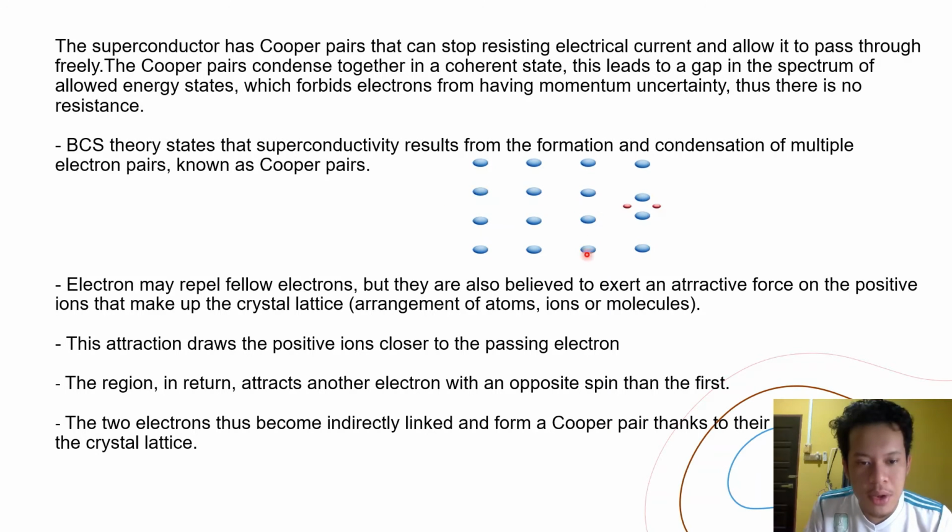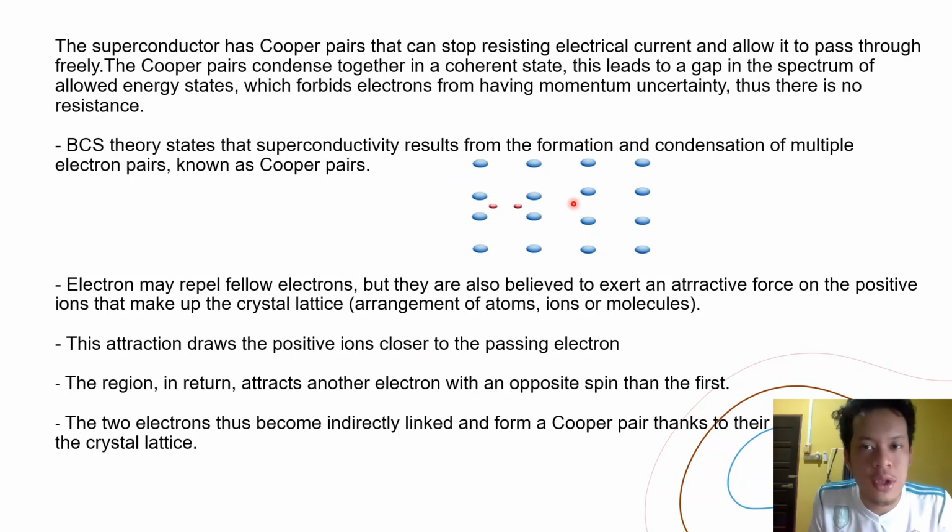This happens because the first electron, which is negative, attracts the positive ion, and then in return, the region attracts another electron, so they become condensed together in a coherent state, which is the Cooper pair. So the two electrons become indirectly linked to form a Cooper pair, thanks to the atomic lattice, which is the crystal lattice.